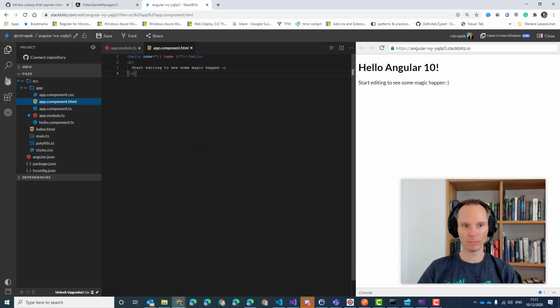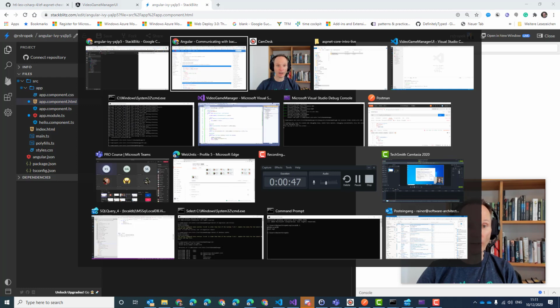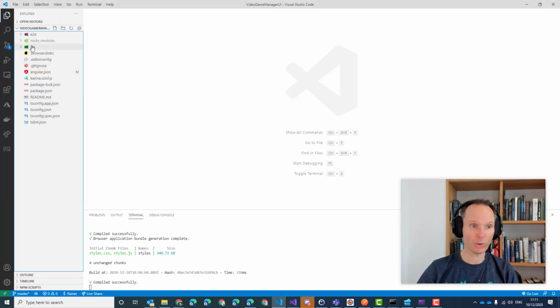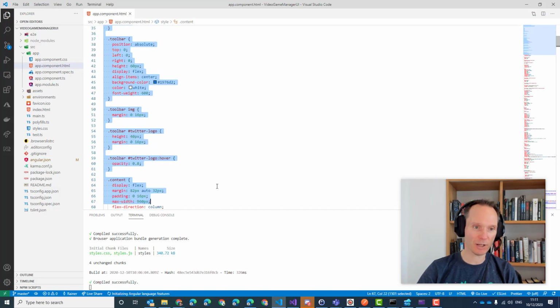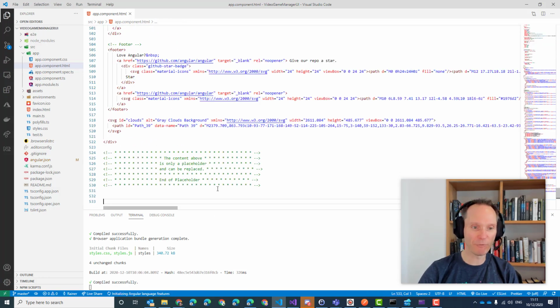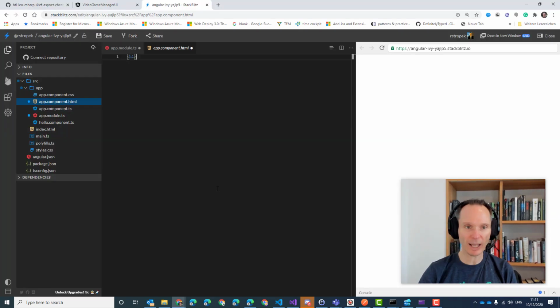Let's go to appcomponent.html. And here we will just say header 1. If you are in Visual Studio Code, your app component HTML will contain a lot of stuff. You can remove everything. Just Ctrl-A, delete. Okay? We don't need any of the generated stuff. Let's add a header 1 and let's say video games.